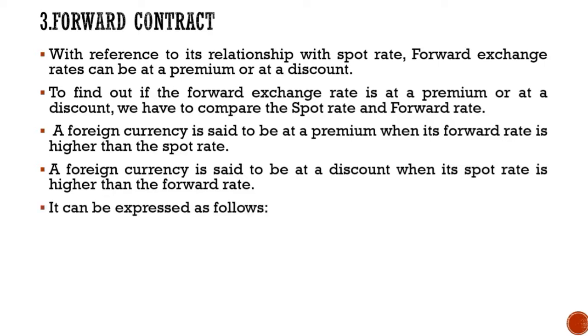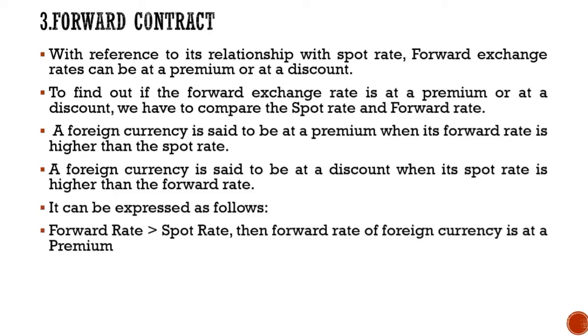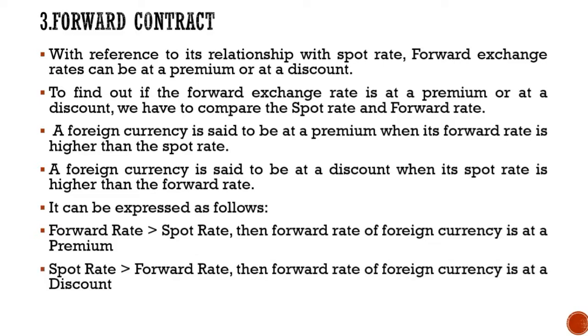Now, these two statements can be expressed as follows. When the forward rate is more than the spot rate, then the forward rate of the foreign currency is at a premium. However, when the spot rate is greater than the forward rate, then the forward rate of the foreign currency is at a discount. So a forward contract can be at a premium as well as at a discount.